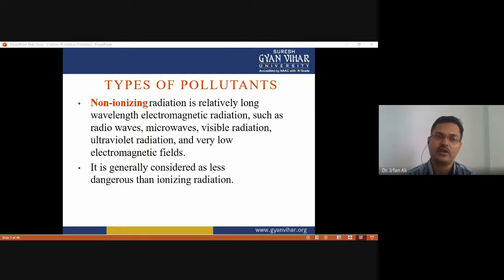Non-ionizing radiation has a relatively long wavelength and includes radio waves, microwaves, visible radiation, and ultraviolet radiation, with a very low electromagnetic field. It is generally considered less dangerous than ionizing radiation.